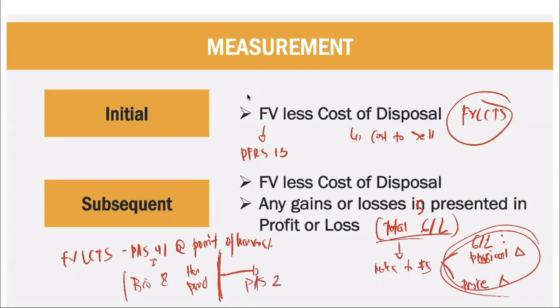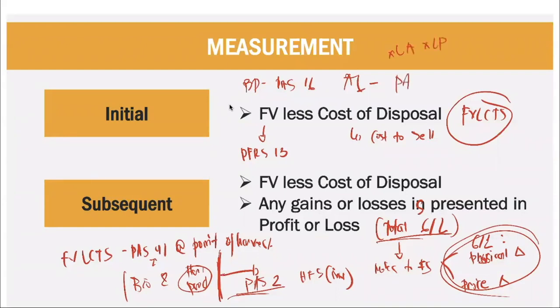Why? Because those produce harvest will be now held for sale. And normally, those held for sale are treated as your inventory. Okay. Bearer plant, take note, PAS 16. Sir, question. How about the agricultural land? Agricultural land, land pa rin siya, di ba? So, not living animal, not living plant. So, PAS 16 pa rin yan.